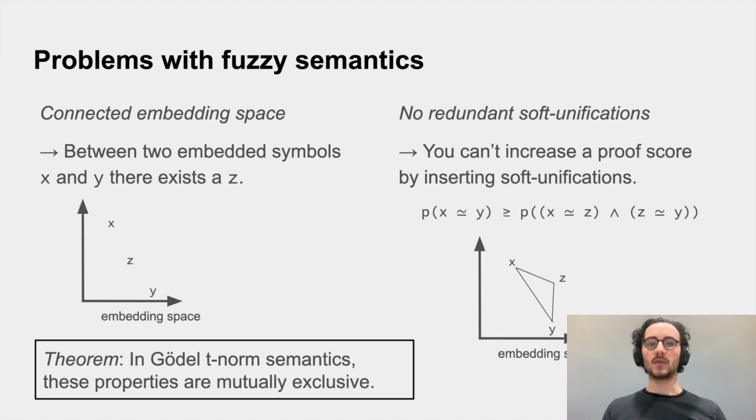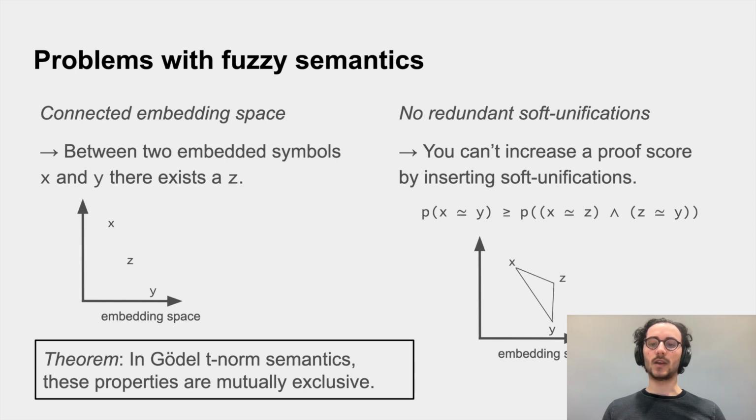There are 2 other properties which are desirable to have when you have soft unification. One is that between 2 embedded symbols, there always exists a third one. This means our embedding space is connected. The other one is to avoid redundant soft unifications. What do I mean by this?